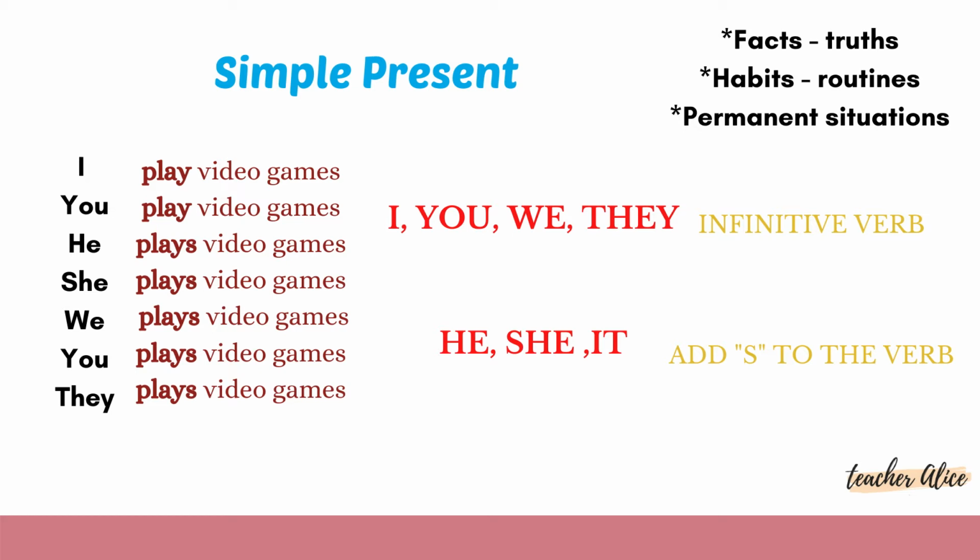Okay, here I have some sentences with the same verb, in this case play. I play video games, you play video games, he plays video games, she plays video games, we play video games, you play video games, they play video games. Okay, remember that I, you, we, they is followed by an infinitive verb. He, she, it, you need to add s to the verb. S, es, or ies, according to your verb.